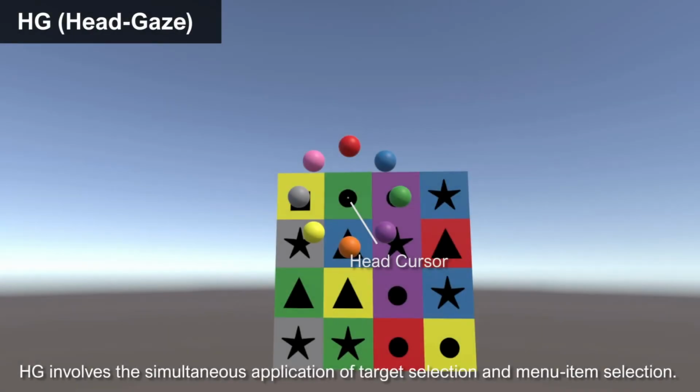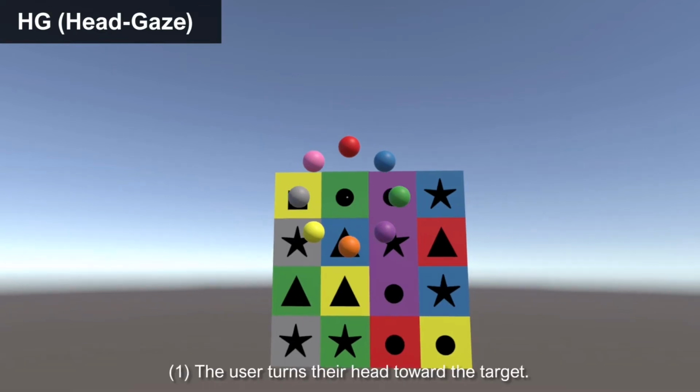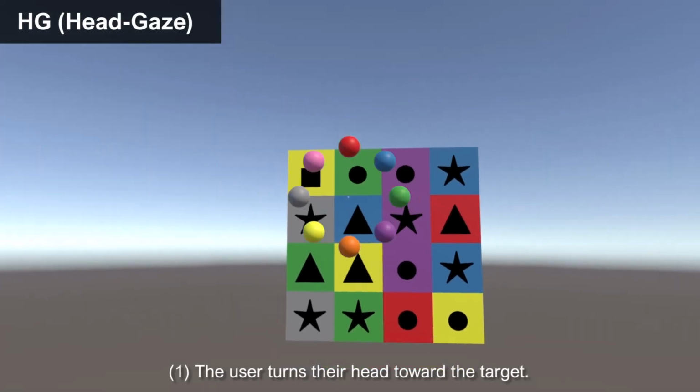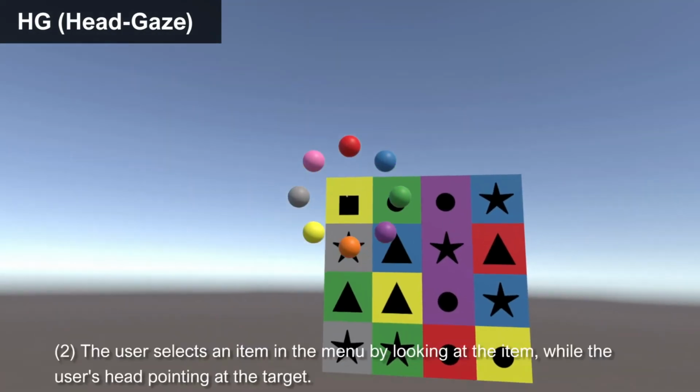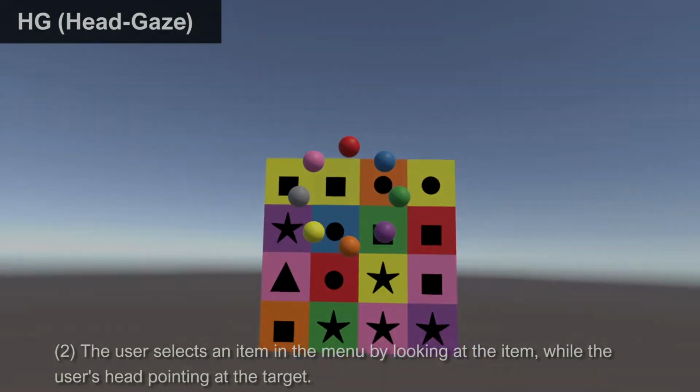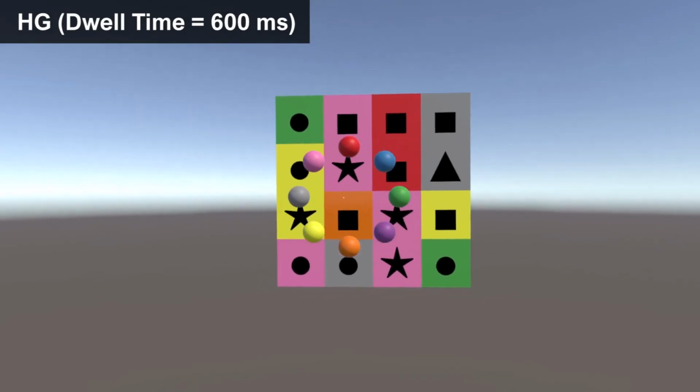HG involves the simultaneous application of target selection and menu item selection. First, the user turns their head toward the target. Next, the user selects an item in the menu by looking at the item, while the user's head is pointing at the target. This is a view of the HG at each dwell time.